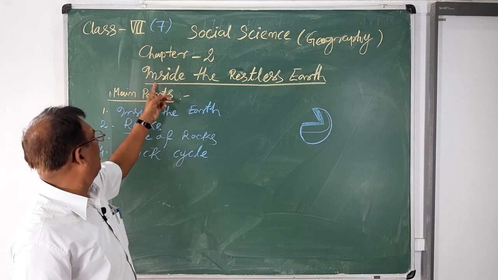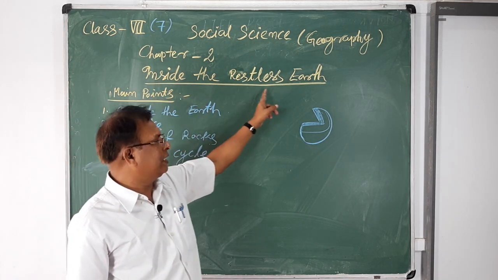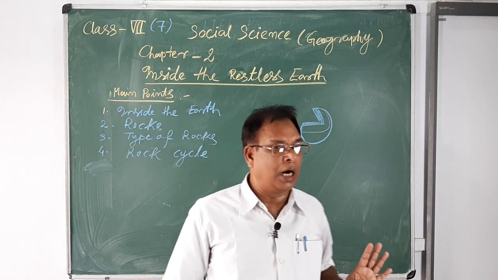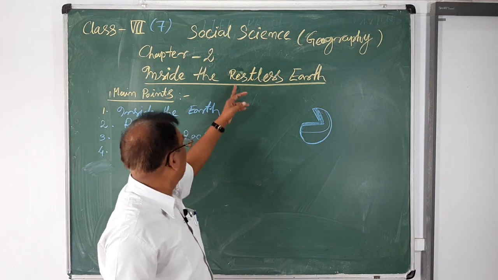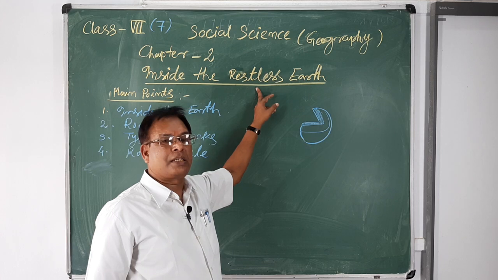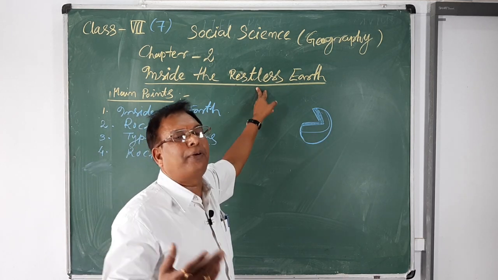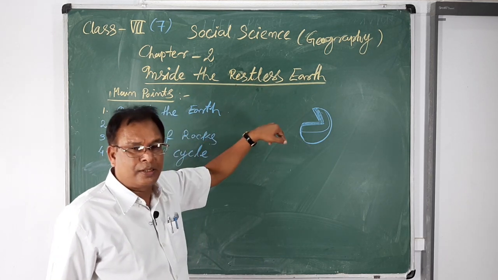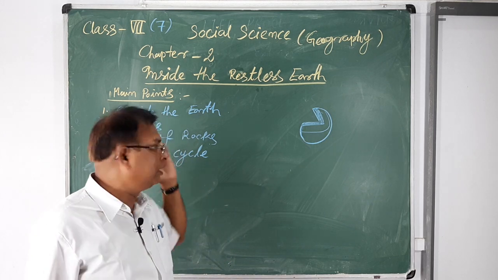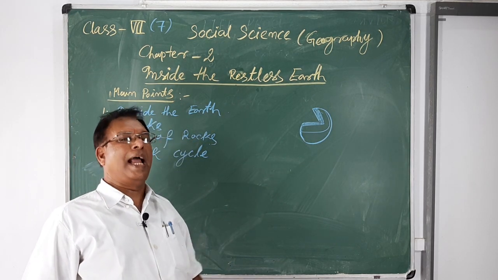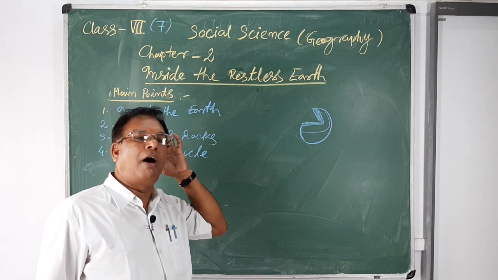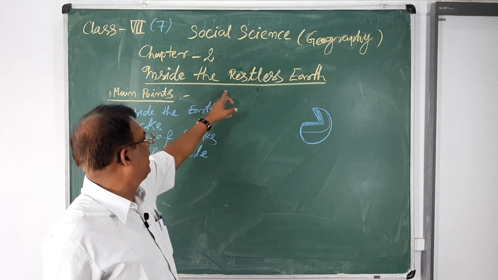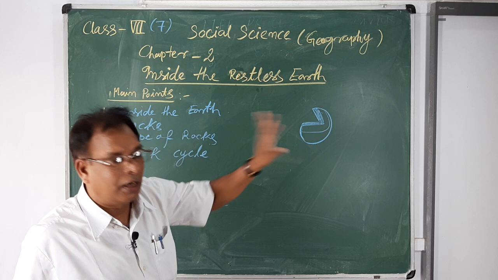Chapter 2 is Inside the Restless Earth. Inside means the interior parts of the earth, and restless means without rest, that means continuous movement of the earth. So the earth, without taking rest, continuously moves on its axis, and the different types of landforms are known as the restless earth.